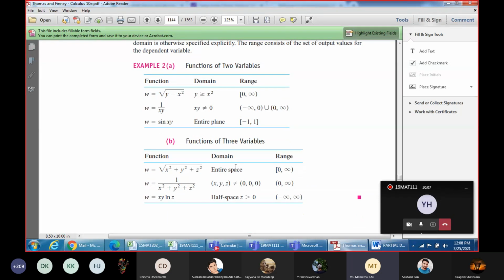For functions of three variables also, we go ahead with the same parameter fixation. It can be for any values of x, y, z, the entire space, because you have x square, y square, z square; x, y, z can take any values. If it was only root of x plus y, what would be the domain and range?